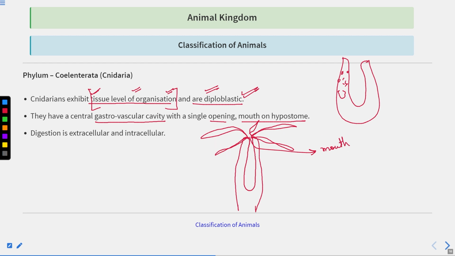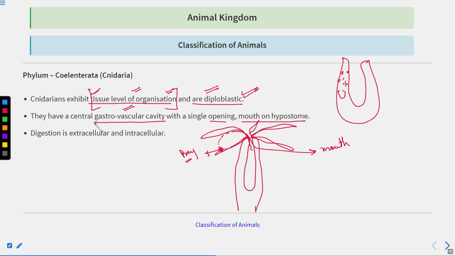So if they find any prey, this tentacle finds any prey, it can capture it with the help of cnidoblast. It can move its tentacle such that the prey which was captured with the help of cnidoblast enters inside this gastrovascular cavity.